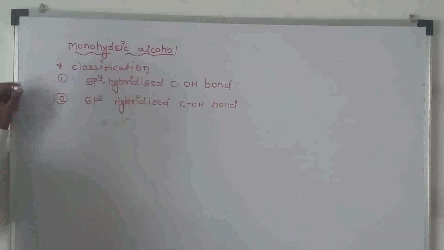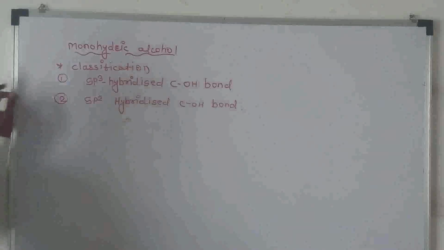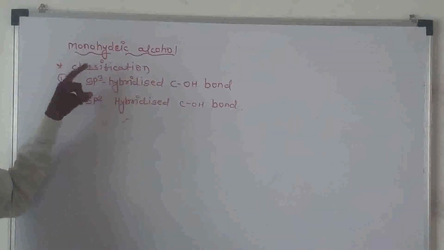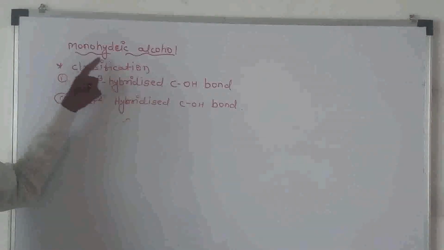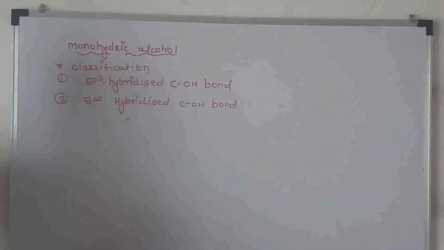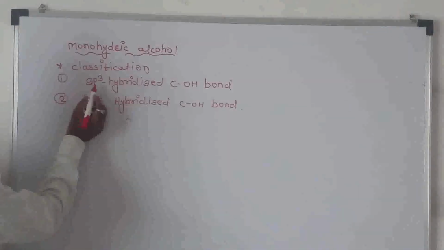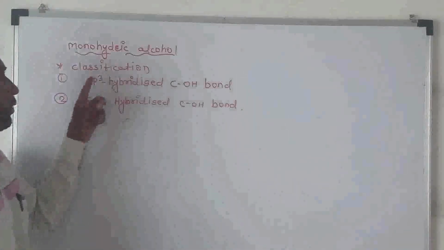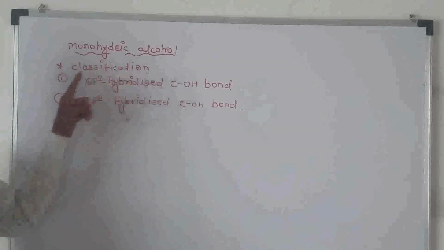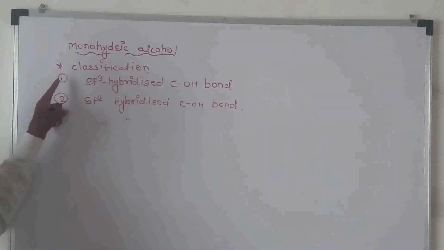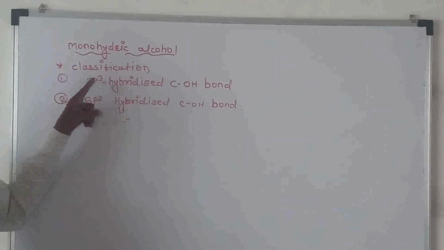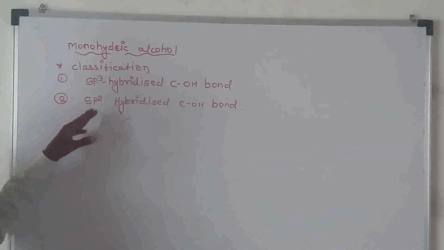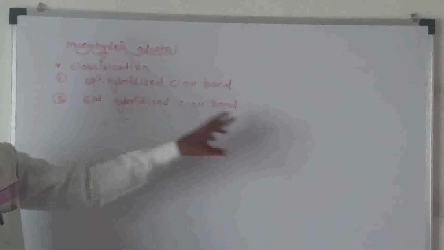Now today we start the classification of monohydric alcohols. First is the alcohol containing an sp3 hybridized carbon-hydroxyl bond, and second is the sp2 hybridized carbon-hydroxyl bond.